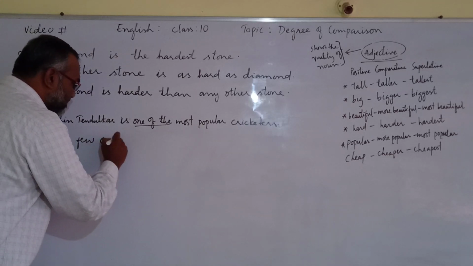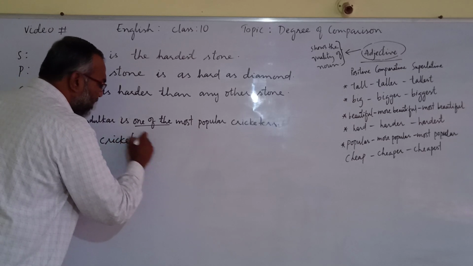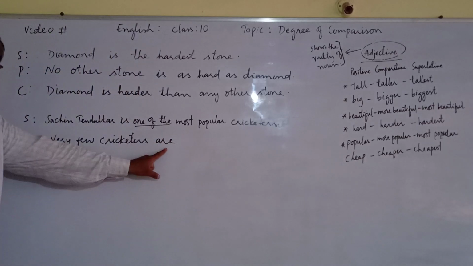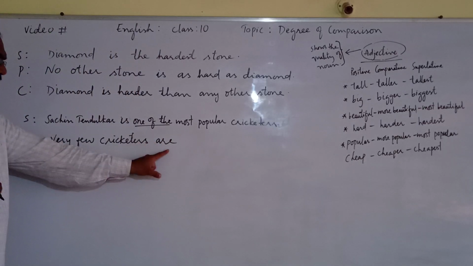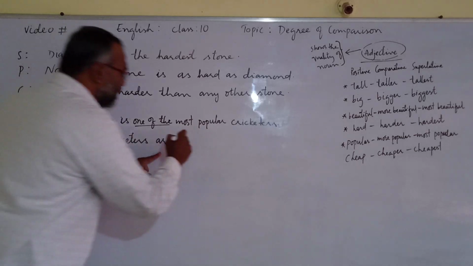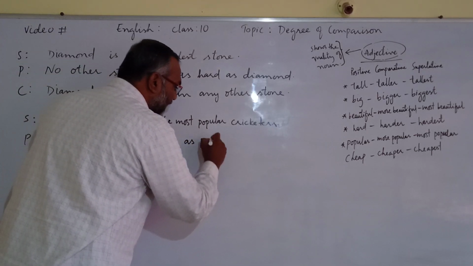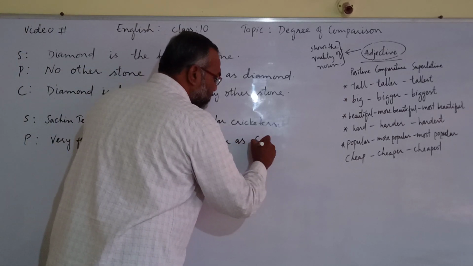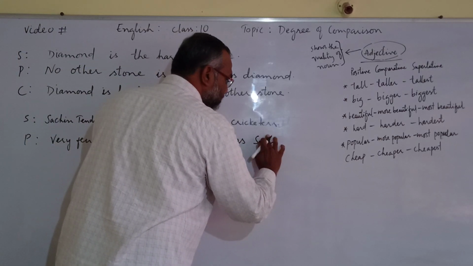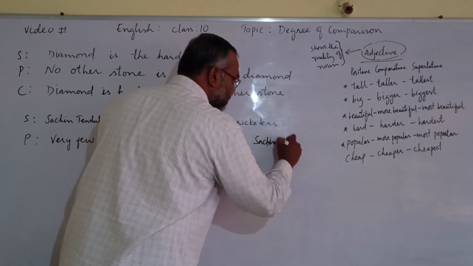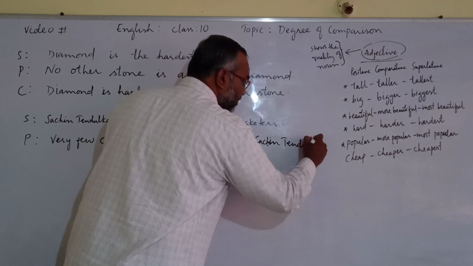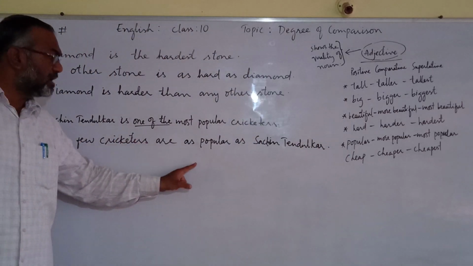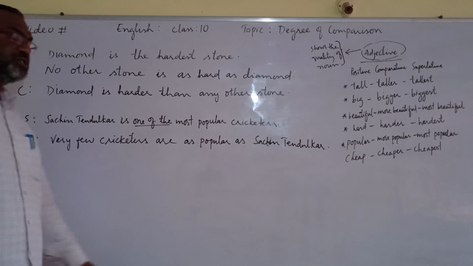Very few cricketers are, because plural, so are, very few cricketers are as popular as Sachin Tendulkar.